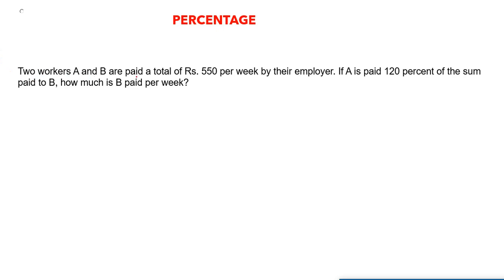Two workers A and B are paid a total of rupees 550 per week by their employer. If A is paid 120% of the sum paid to B, then how much is B paid per week? So what we can do, let's suppose X amount is paid to B per week. That is what we are assuming. Also, they have given A plus B is equal to 550. So the amount of A plus the amount of B is equal to rupees 550 per week. So we have assumed that the amount of B is X, right?